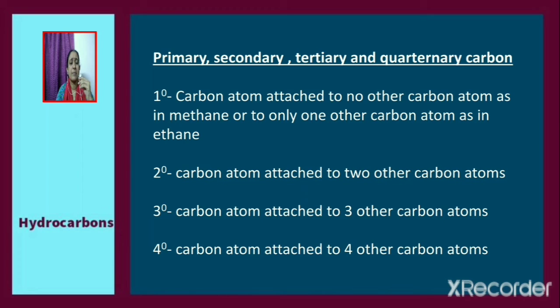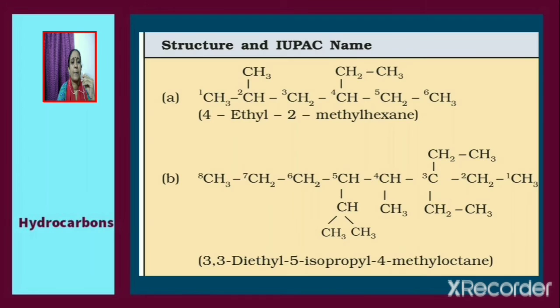So, if a carbon atom is directly attached to only one other carbon atom, it will be called a primary carbon atom. Now consider secondary carbon. A carbon atom which is directly attached to 2 other carbon atoms will be called secondary, whereas a carbon atom directly attached to 3 other carbon atoms will be called tertiary carbon, and quaternary carbon is the carbon atom which is directly attached to 4 other carbon atoms.